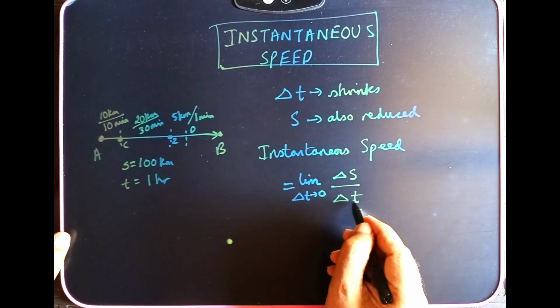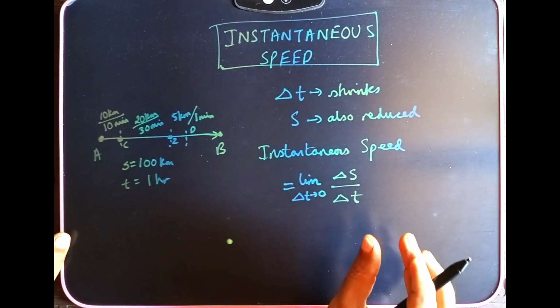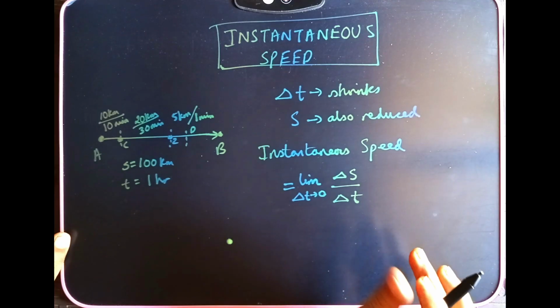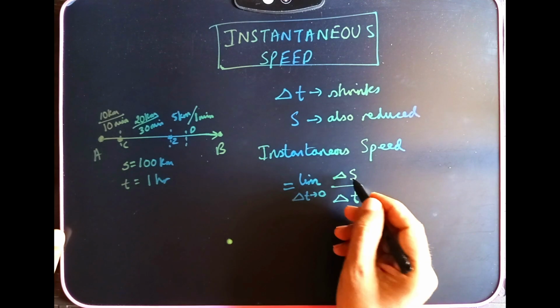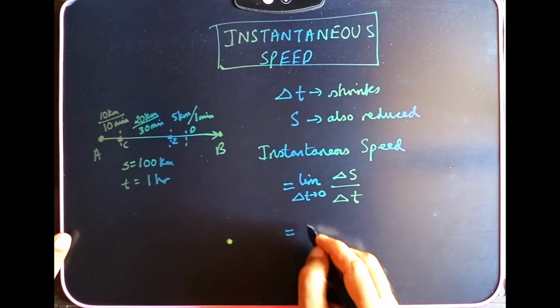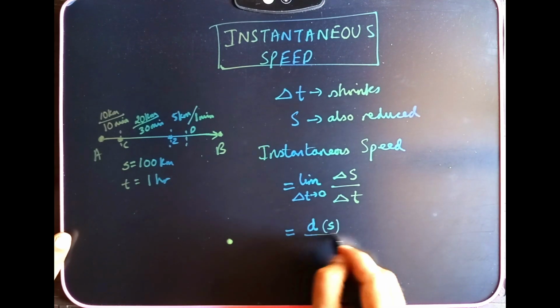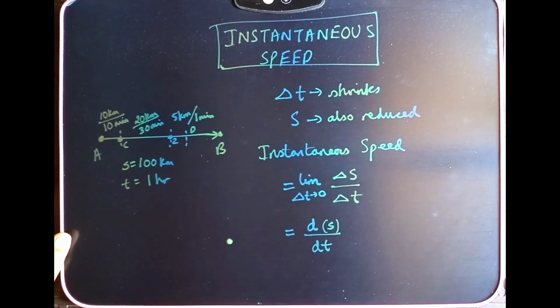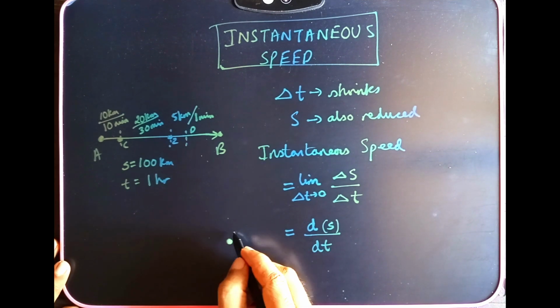That means when delta t, the time period, is infinitesimally small, the distance is also very small. This is also written as the derivative of distance with respect to time. This is for instantaneous speed.